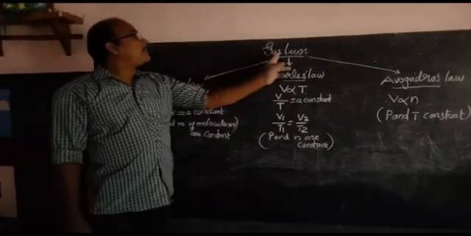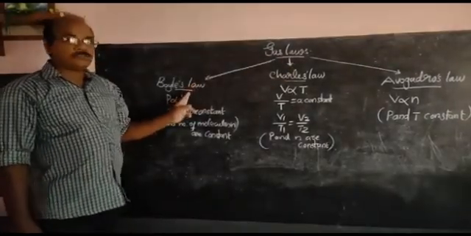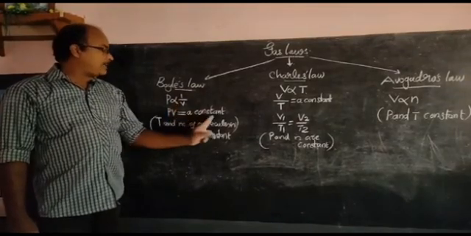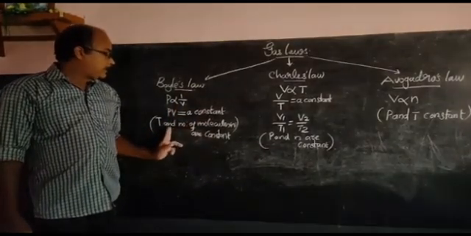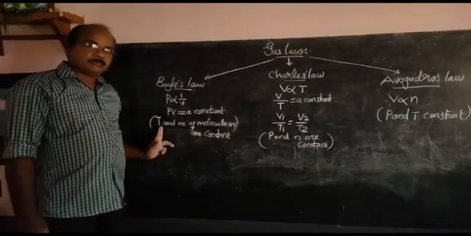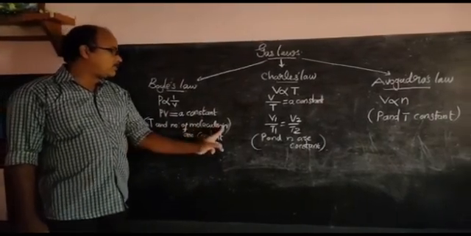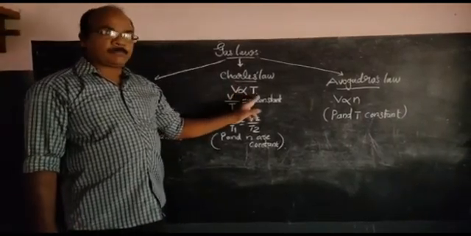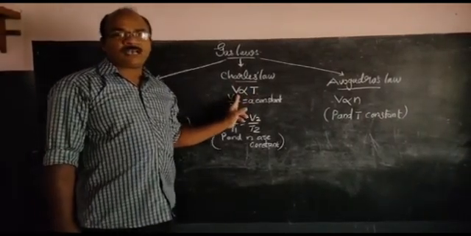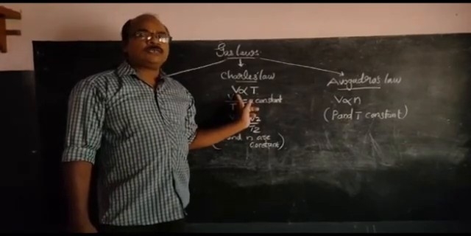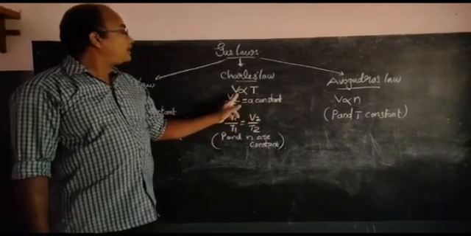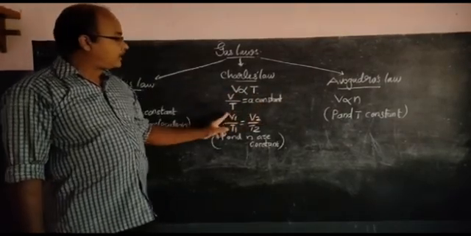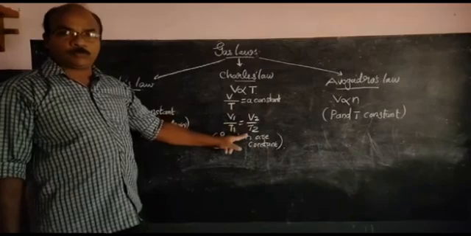When we summarize the gas laws, first of all, Boyle's law: P inversely proportional to V, or PV is a constant. Here the factors kept constant are temperature and number of molecules N. The second law is Charles' law. The volume of a given mass of a gas is directly proportional to temperature in Kelvin scale. Mathematically, V directly proportional to T, or V by T is a constant. There we can write V1 by T1 is equal to V2 by T2.